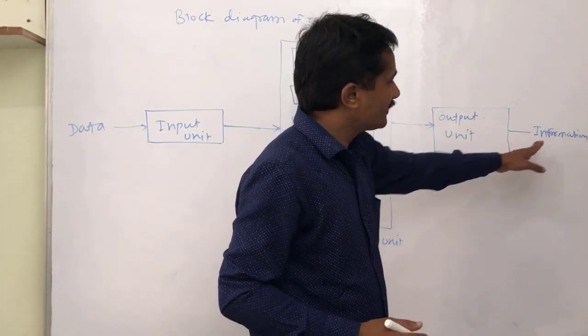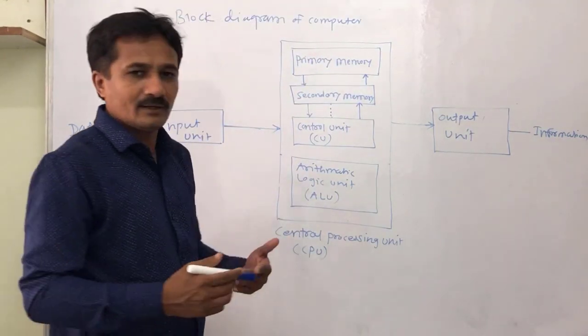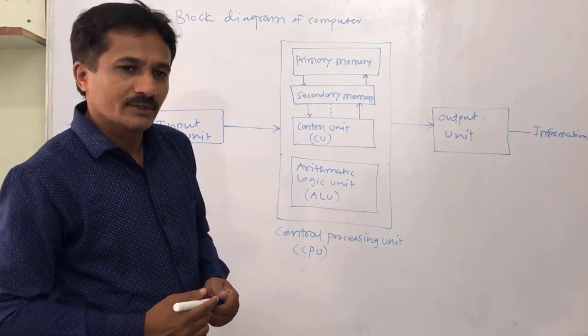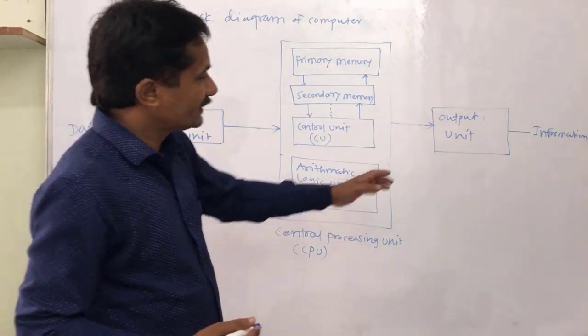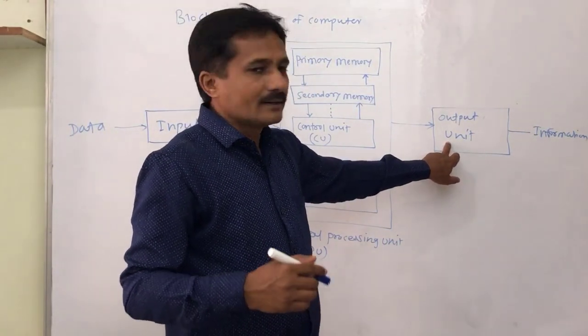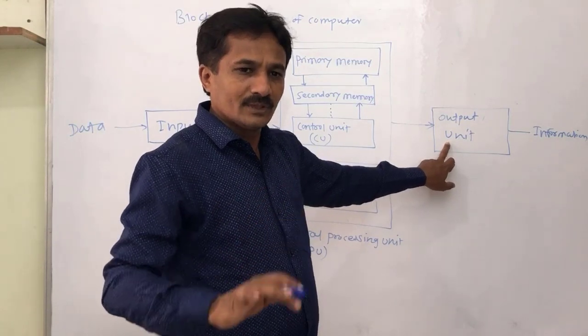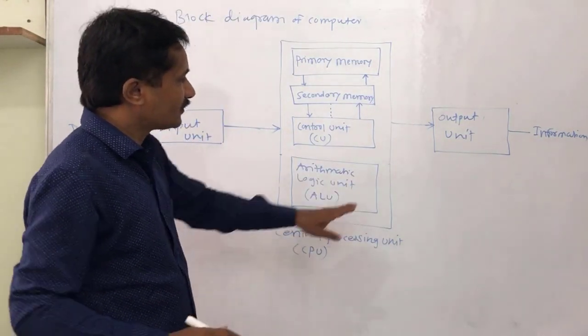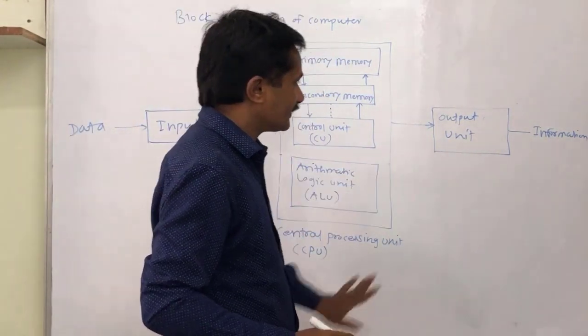Finally the result, meaning information, will be displayed or printed on output devices, the devices on which you can print or view the result in the form of soft copy and hard copy.